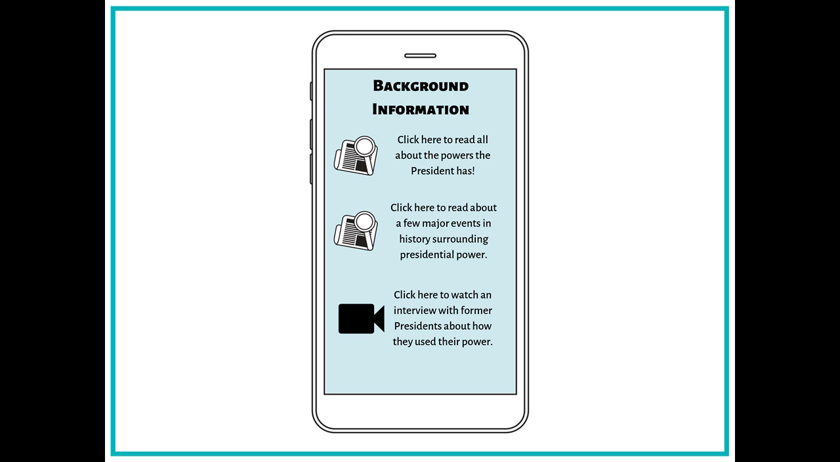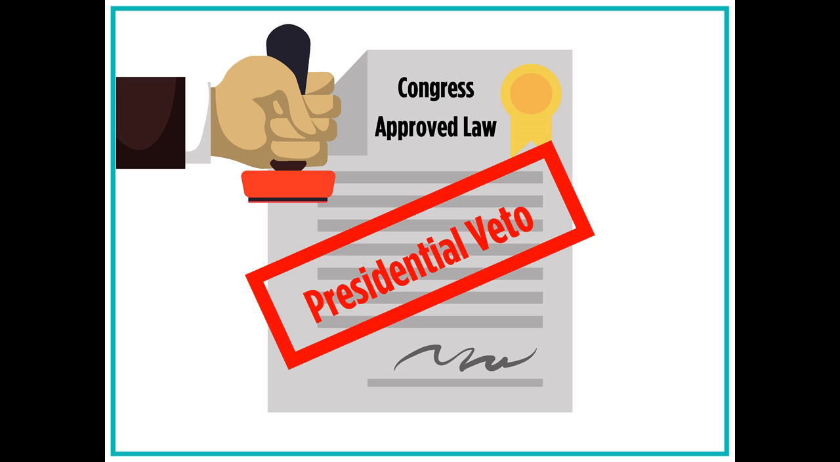When users click on the first button, they will be able to read articles and watch videos about the power that the president has. For example, the president can sign or veto laws passed by Congress. If a president signs a law, the law will be passed. If a president vetoes a law, it will be rejected.